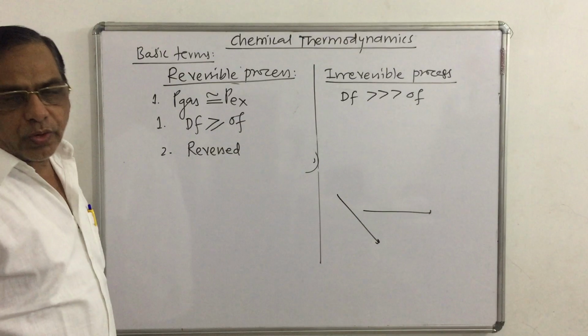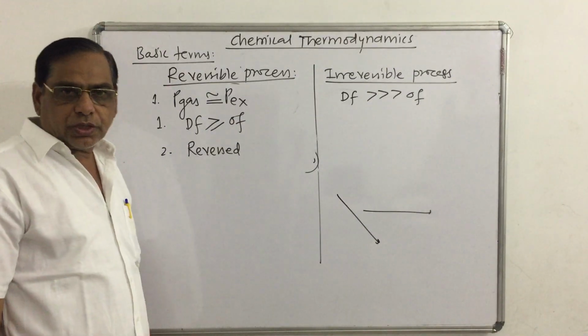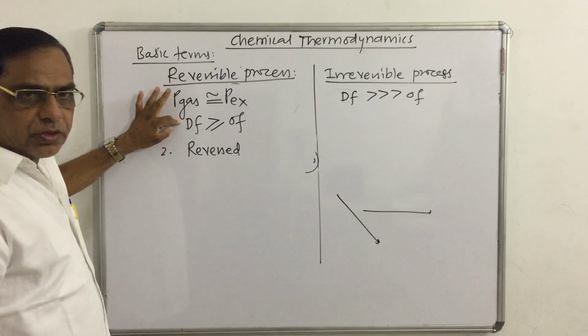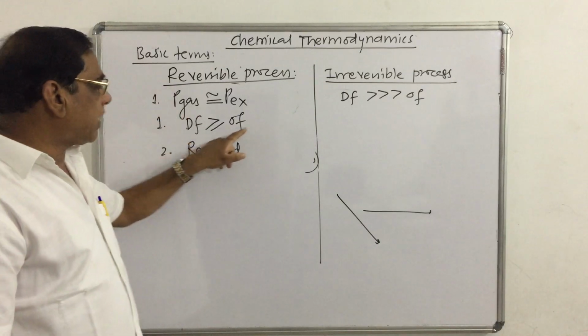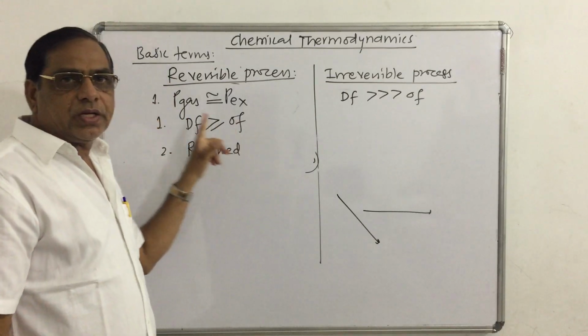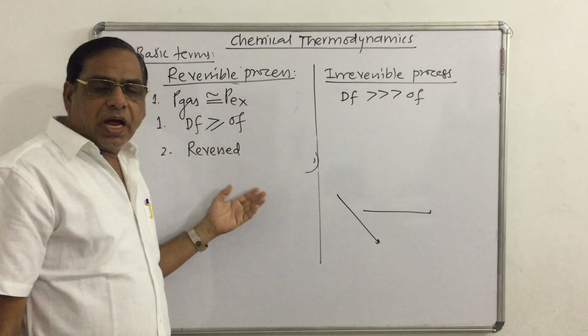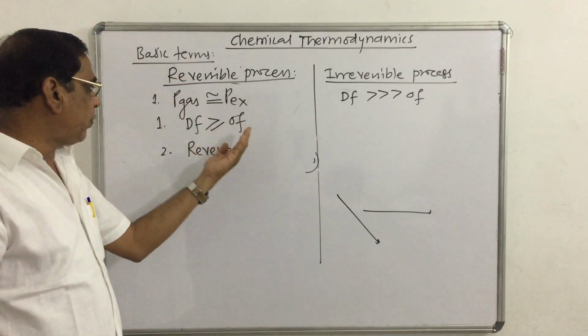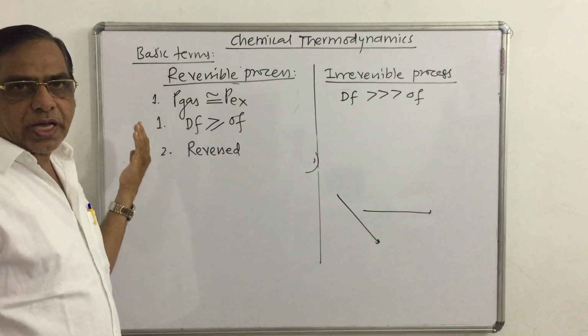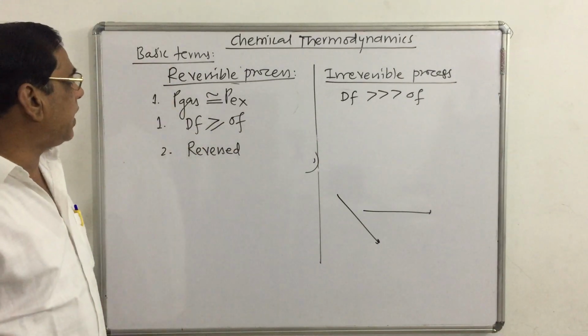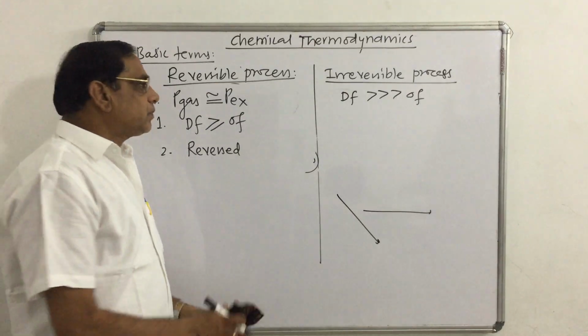So what is meant by a reversible process? A process in which the driving force is infinitesimally greater than the opposing force, and with a slight increase in the opposing force the direction of the process can be reversed, is called a reversible process.